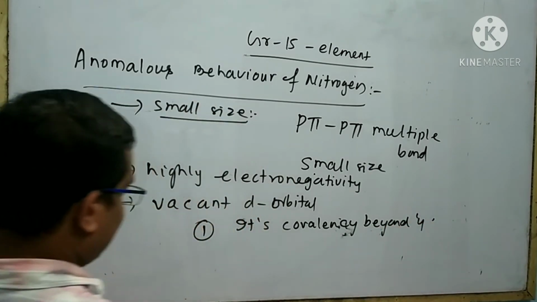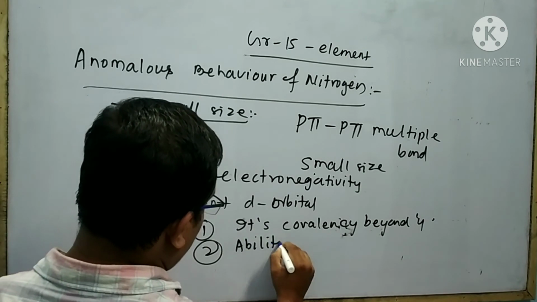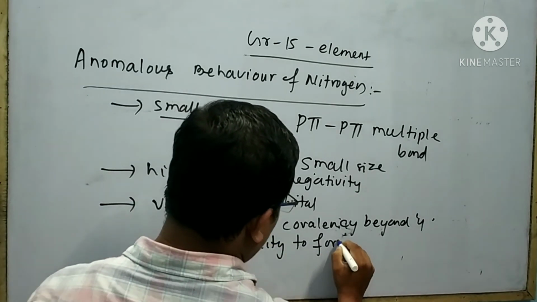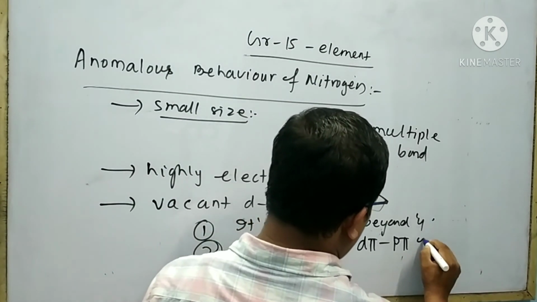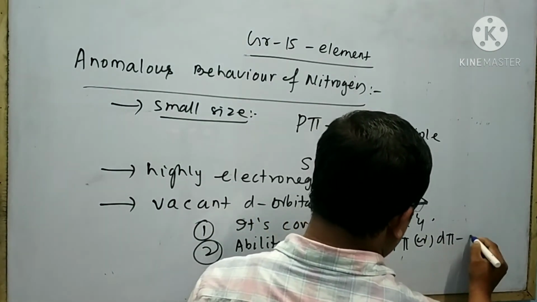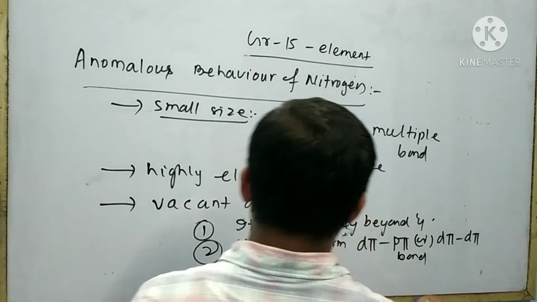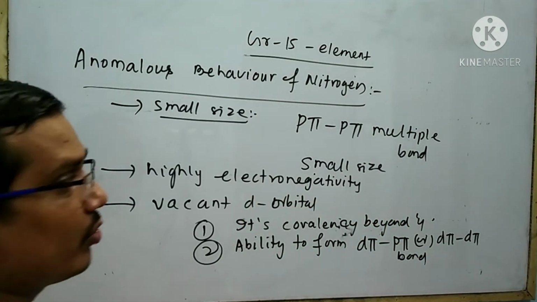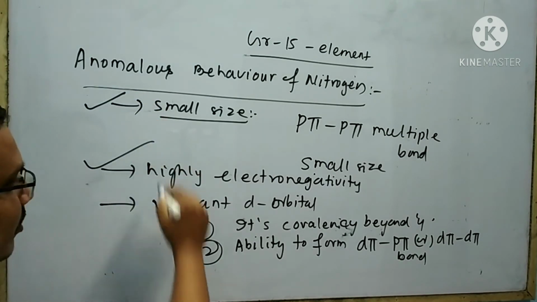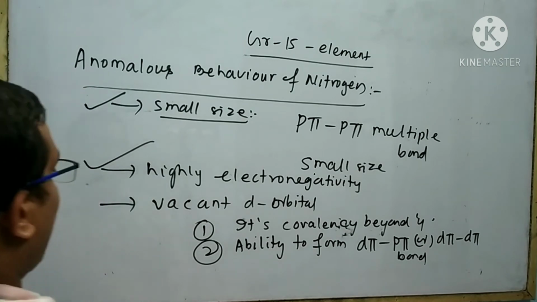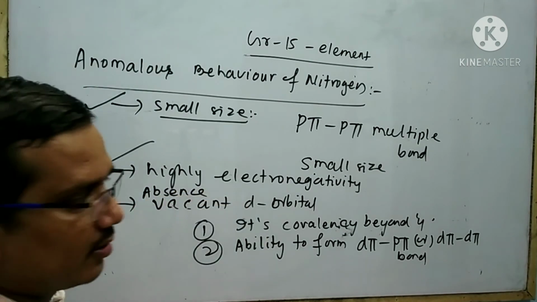It also restricts the ability to form d pi-p pi or d pi-d pi bond. Nitrogen shows anomalous behavior due to small size, high electronegativity and absence of vacant d orbital.